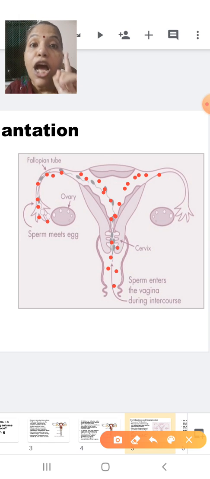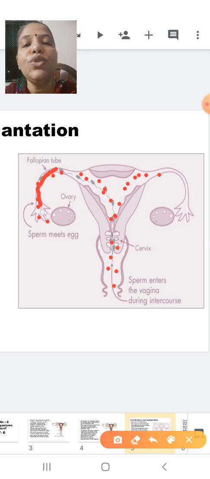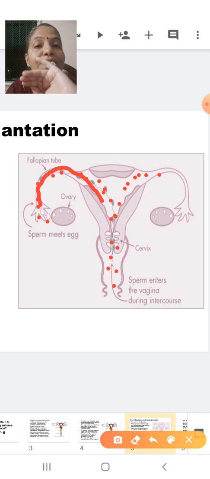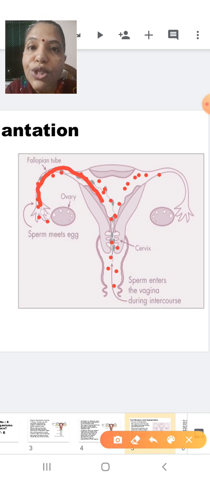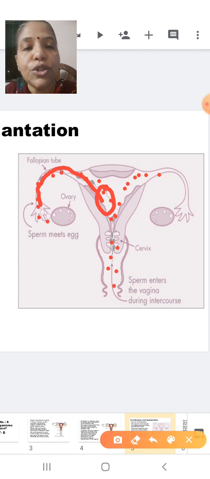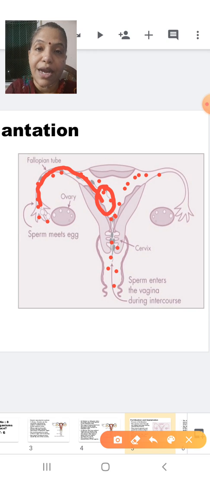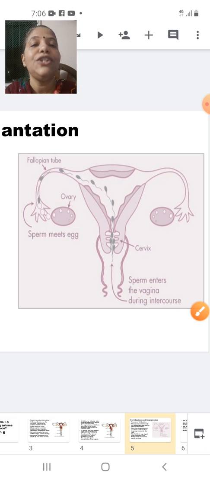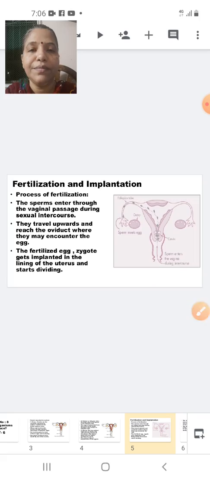Fertilization will take place. After fertilization, the zygote, which is a product of fertilization, is driven to the uterus. So who will be driving that fertilized zygote to the uterus? It is the fallopian tube. And the zygote, after it comes into the uterus, will get implanted. What is implantation? Sticking of the zygote to the wall of the uterus to get support and nourishment. Okay. So this is regarding fertilization as well as implantation.